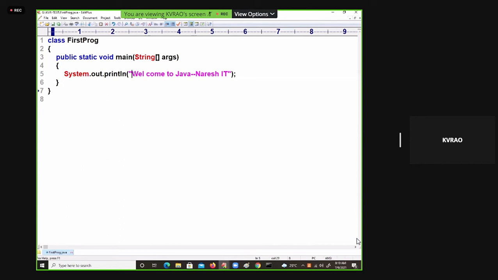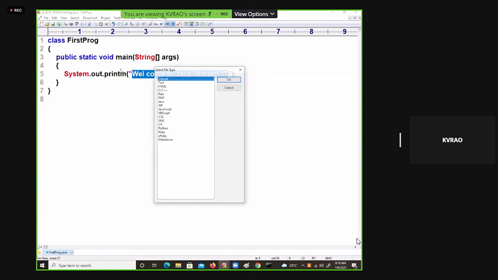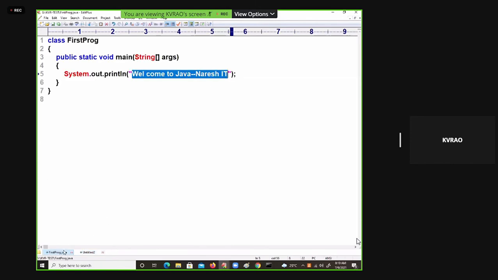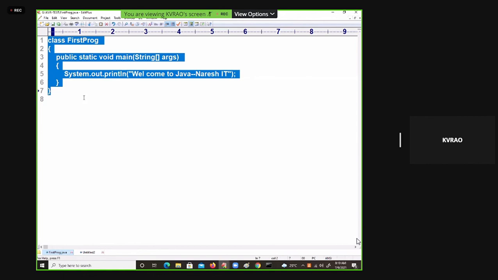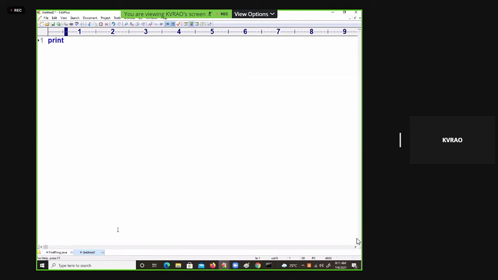I want to show you this message in Python also. How do you write it? Let us go to File, New, and then EditPlus, and there is a Python related environment. Say okay. There I am writing only one line. To display the message on your console, on your screen, in Java I'm taking system.out.println, some structure is given. In Python I will write simply print. Print is a statement in Python to display our result. See, it looks like an English statement. It looks like an LKG student statement.